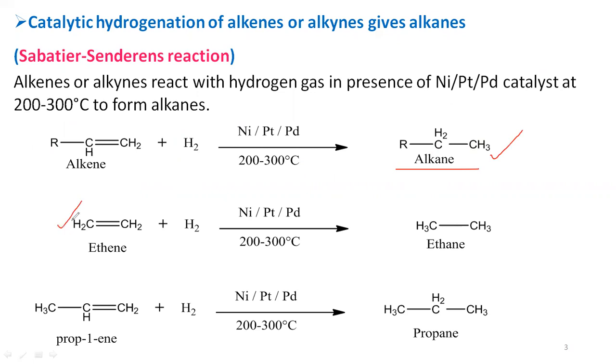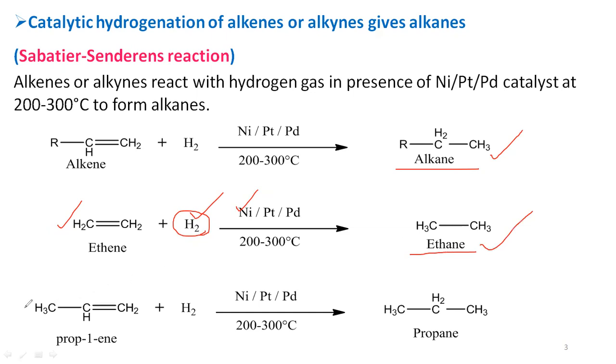Ethene, consisting of double bond, it can be reduced by addition of hydrogens in presence of catalyst. That is nothing but catalytic hydrogenation. So that we are going to get ethane as the alkane product.